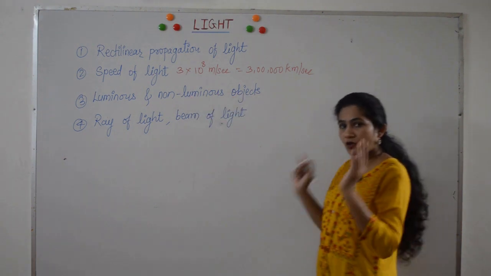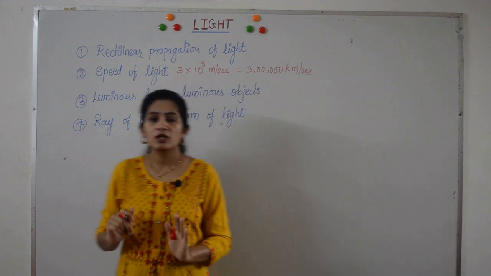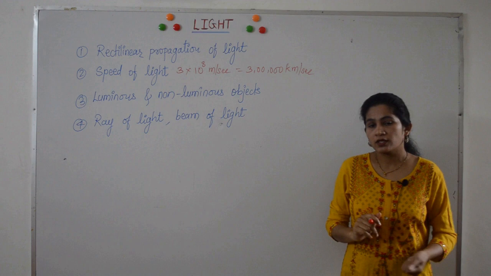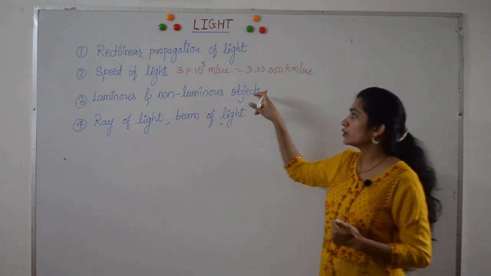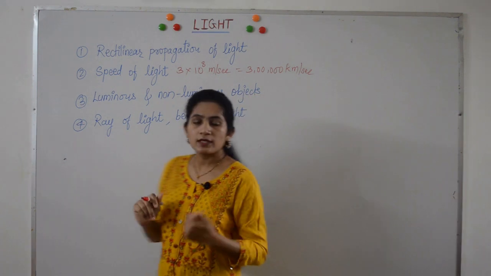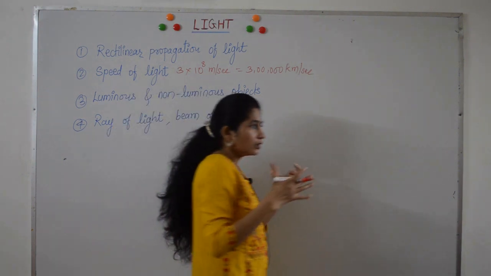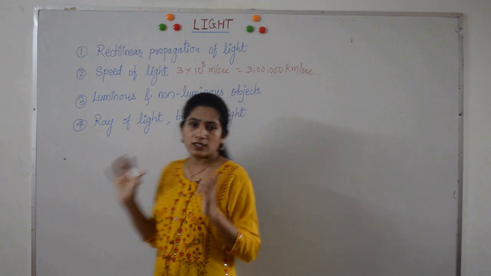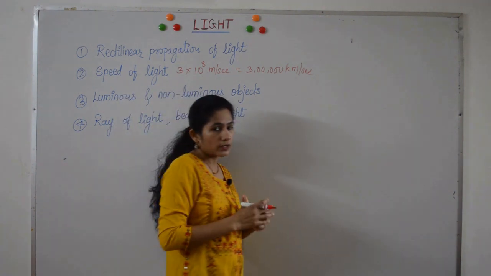Non-luminous objects are the objects which do not produce their own light. They are called non-luminous objects. Non-luminous objects do not have their own light. Examples are moon, planets, then this board, your body, all the things which do not have their own light, they are called non-luminous objects.